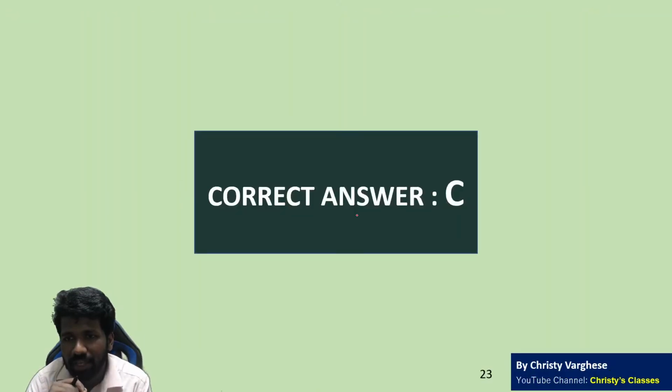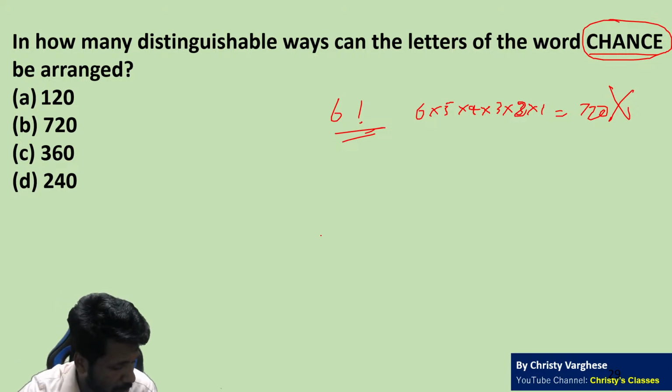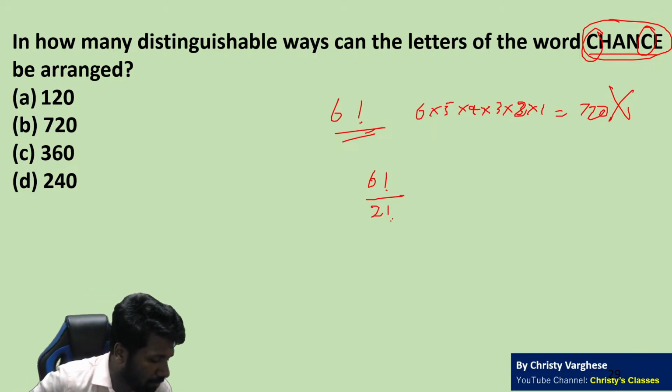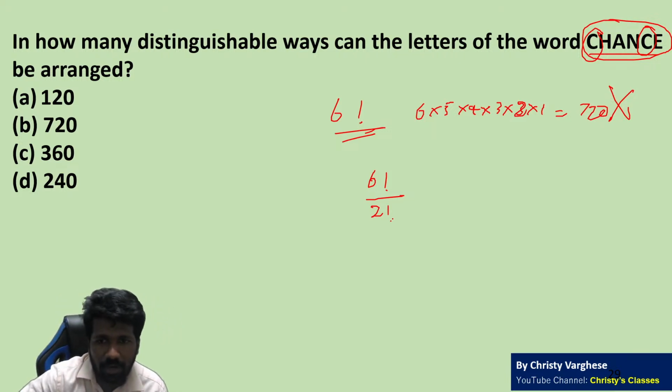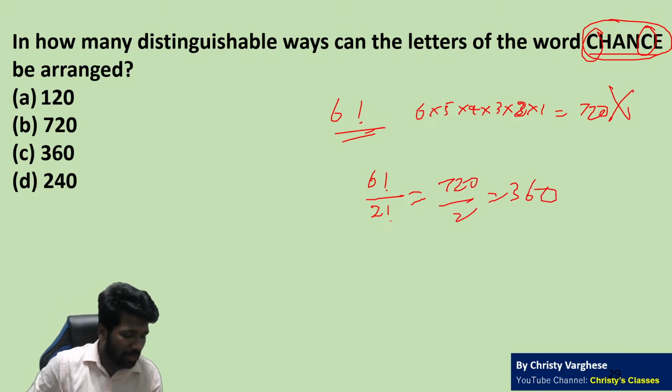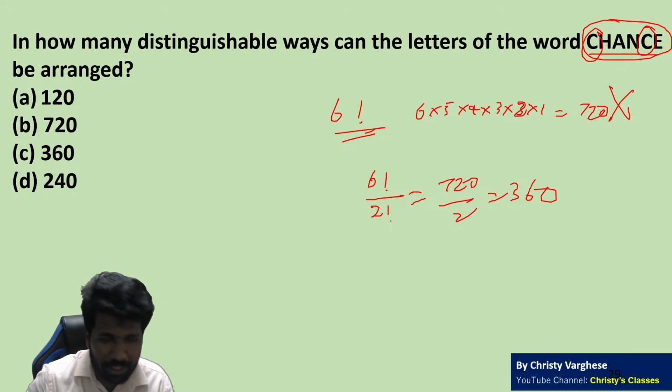So now can you think about this question of CHANCE? CHANCE is a 6-letter word. A 6-letter word can be rearranged in 6 factorial ways, agreed. But this C and this C are the same. 2 letters, so 2 factorial you have to divide by. So 6 factorial by 2 factorial, 720 by 2, 360 is the answer. All of you are understanding? Please respond, is this clear or not?